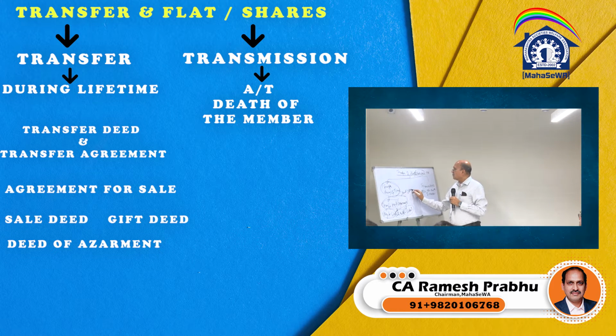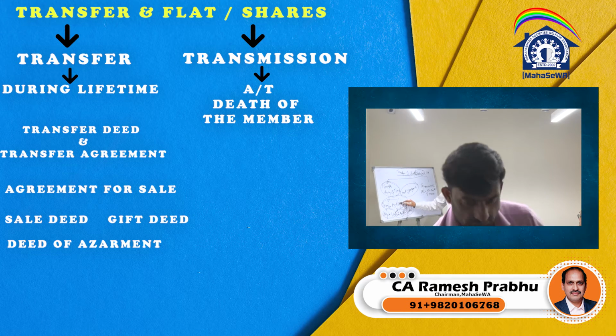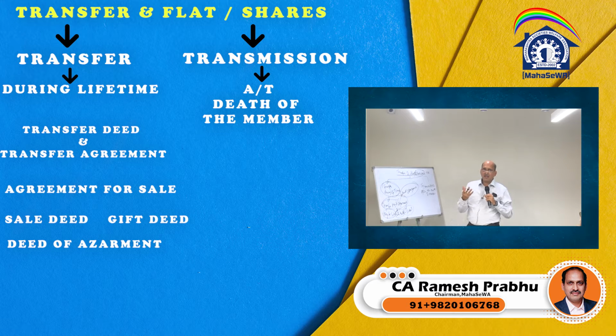Now deed of assignment is used in Pune and other areas, where for the agreement for sale or sale deed they call it a deed of assignment. Whatever right, title, interest a particular person has, he transfers his right to another person; they also call it a deed of assignment.